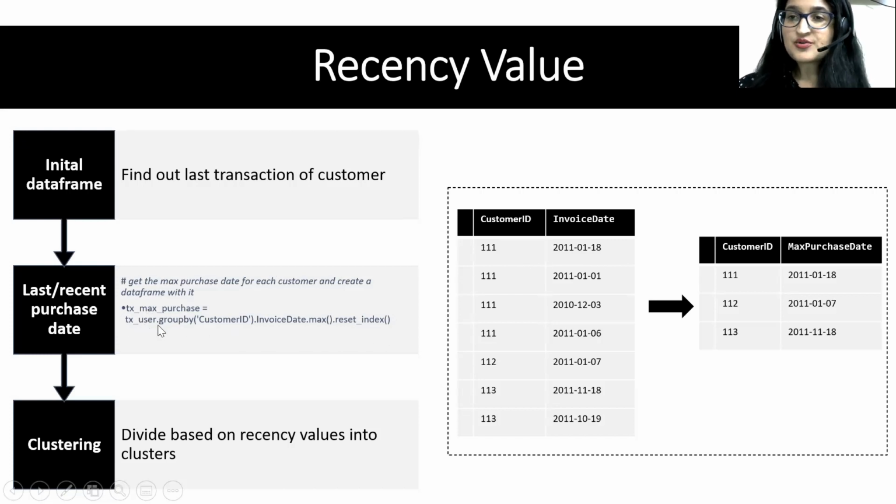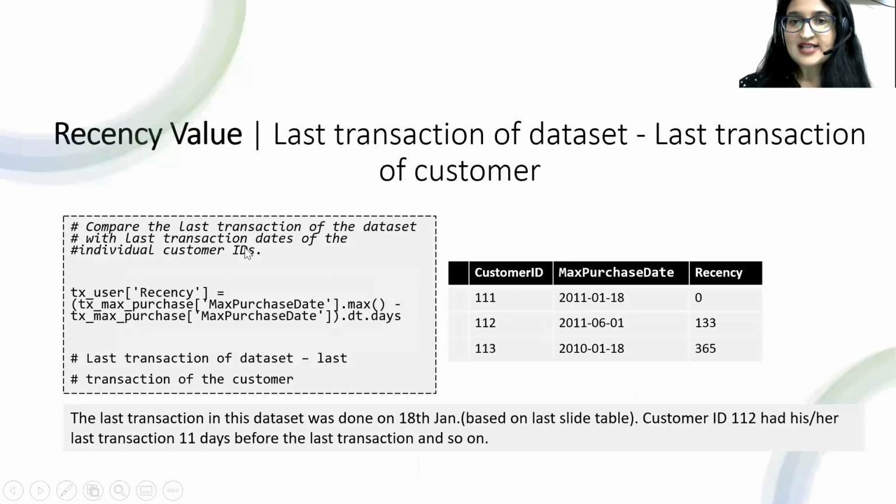tx_user is nothing but this table name, the transaction table name. So we have just grouped by customer ID, and we have taken the maximum of the invoice date, and that's it. You can just directly copy paste this formula. tx_user is the name of the table which has all the transactions. But if your table name is something else, let's say it is named transactions, you will change the table name accordingly. Otherwise, you can use the code as it is.